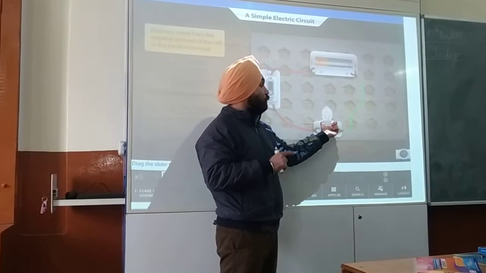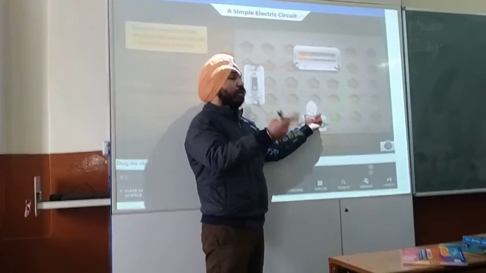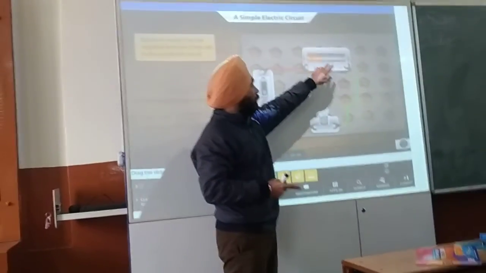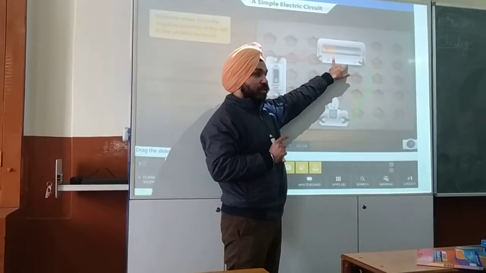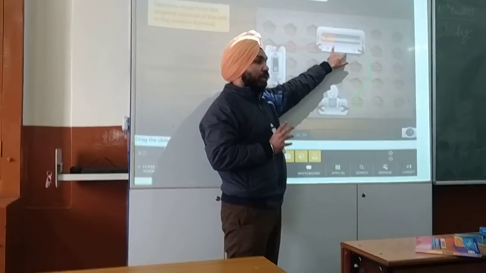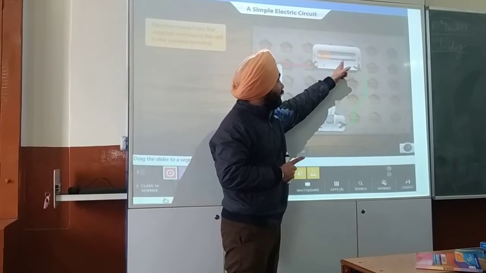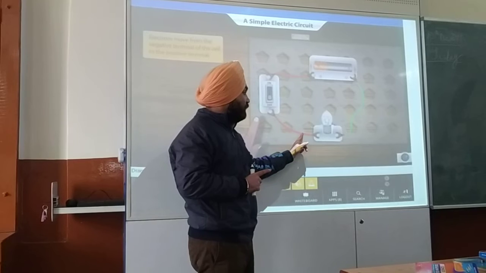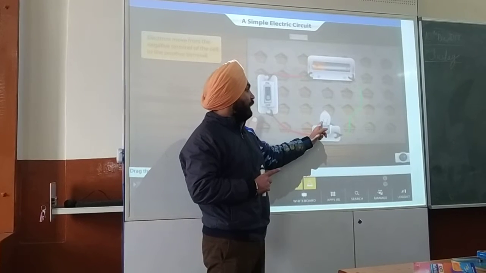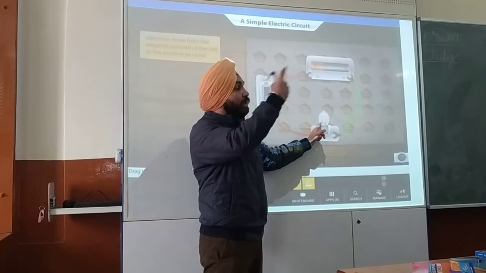So there is also energy conversion from the cell. Which type of energy does the cell have? It has chemical energy. It has electrolytes in the form of chemicals. It will give you electric energy. And after that, when the electric energy goes to the bulb, it will convert into light energy.